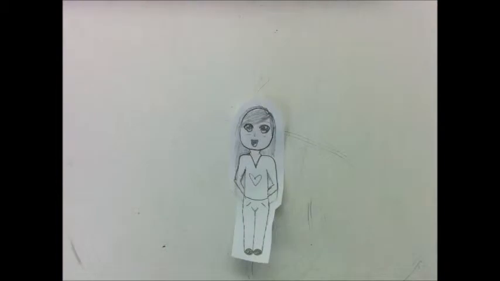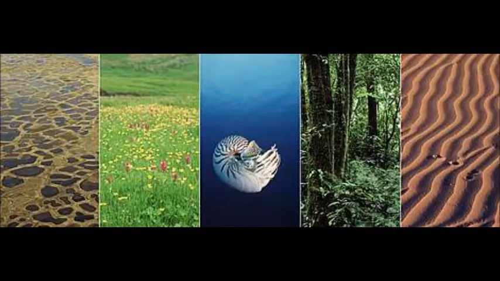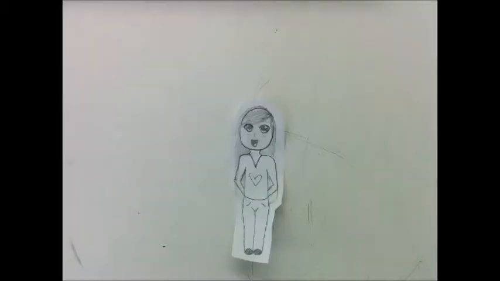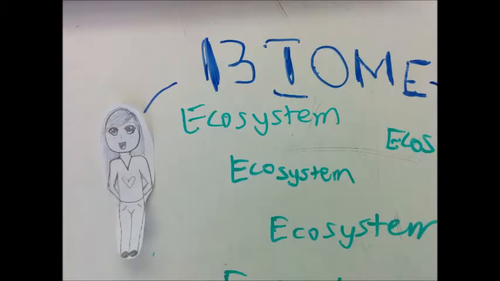Now you may be thinking, hey, aren't you talking about an ecosystem? Well, you're wrong. A biome is different from an ecosystem because an ecosystem is the interaction of living and non-living things in an environment. A biome is a specific geographic area notable for the species living there. A biome can be made up of many ecosystems.